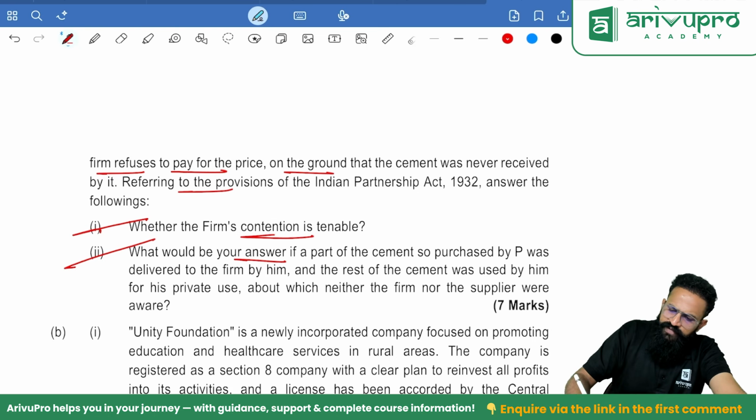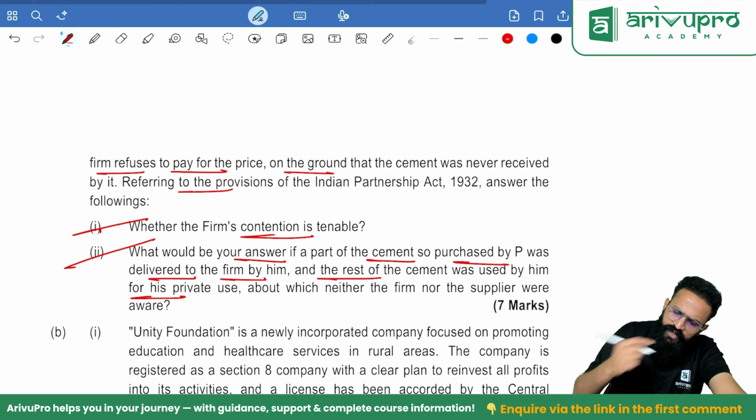What would be your answer if a part of the cement so purchased by P was delivered to the firm by him and the rest of the cement was used by him for his private purpose?